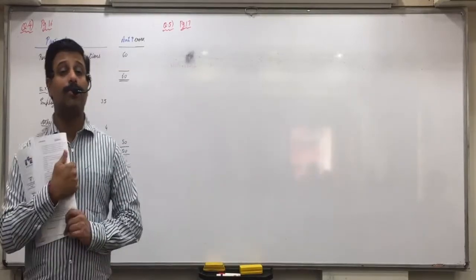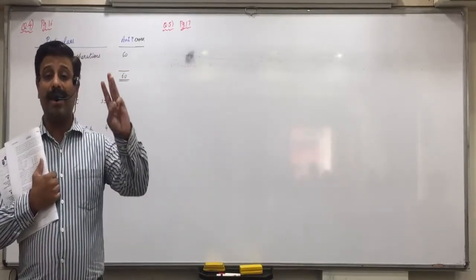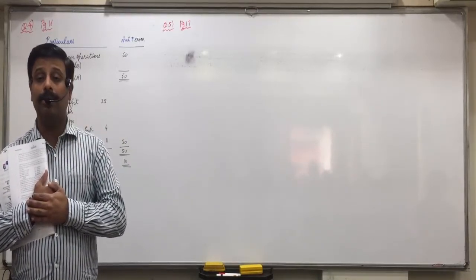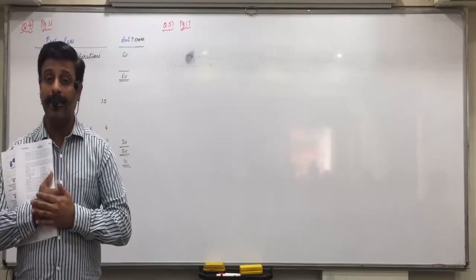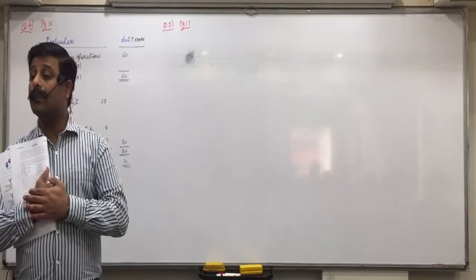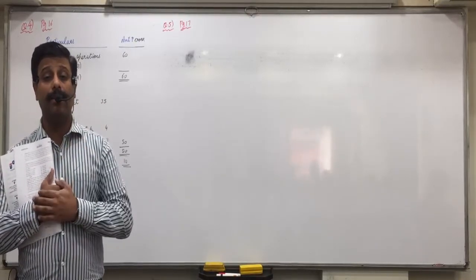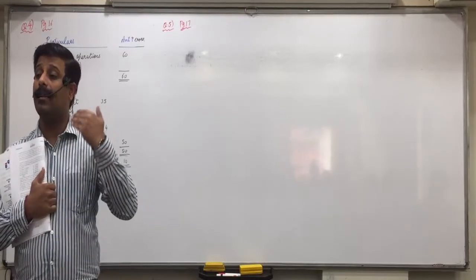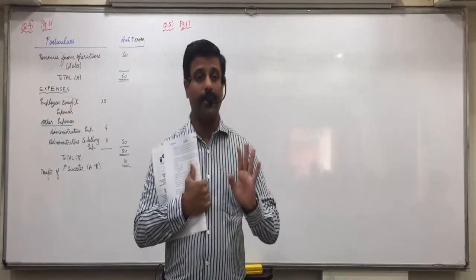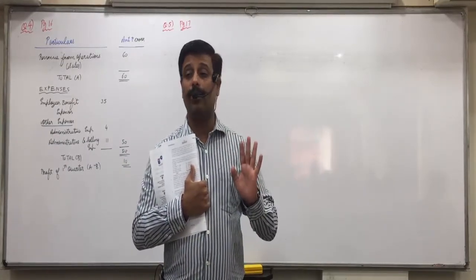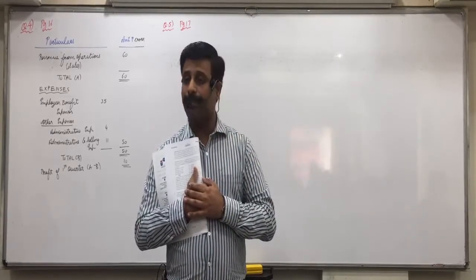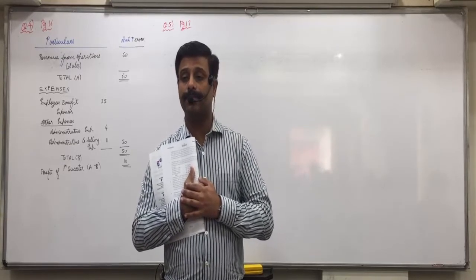We have to see right now from which quarter's point of view? Third. How much of bad debts have taken place in the third quarter? 40,000. But how much have they taken? 20,000. So further we will minus 20,000. Suppose if quarter 4's report was asked, then in quarter 4 they have taken 20,000 which should not have been taken. So what would you do to eliminate that? Add it. You will understand, both kinds of situations will come. But right now we will see from which quarter's point of view? Third. So what are we going to do? Minus further that 20,000 which is not taken into consideration. Raise your hand who did not understand this.